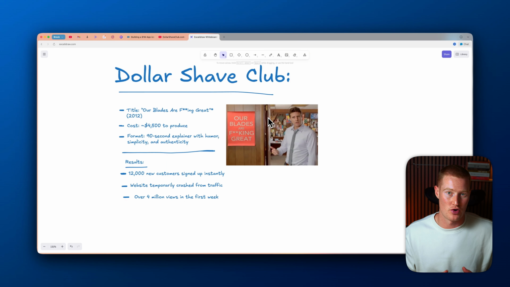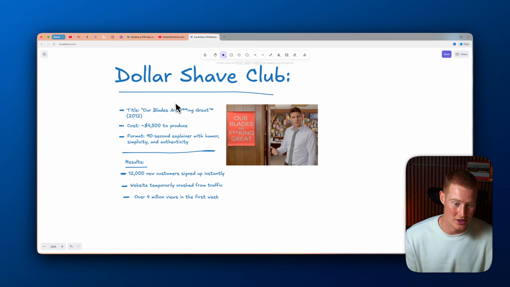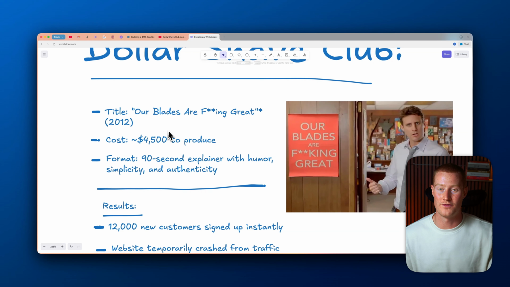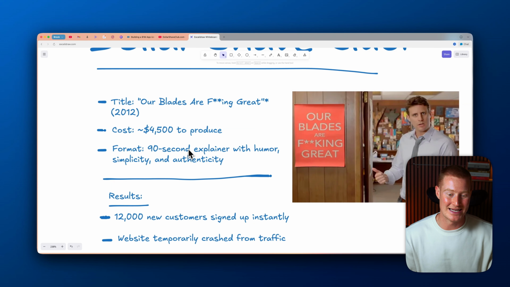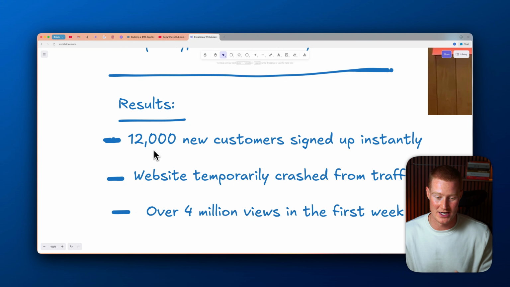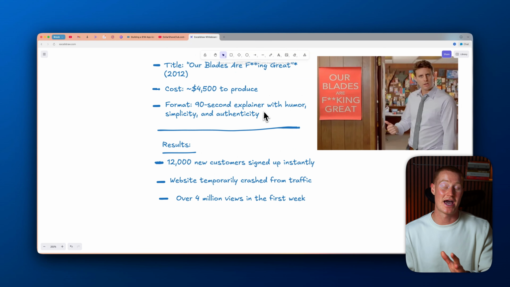All right, so let's quickly talk about a product that went completely viral based off one launch video, and we're gonna try to recreate this similar success that this Dollar Shave Club ad had. So let me talk about this right now. The title of this is "Our Blades Are Effing Great." It was made in 2012. The cost was under $4,500 to produce, and it was a 90-second explainer video with humor, simplicity, and authenticity. And the result was 12,000 new customers signed up instantly, website traffic temporarily crashed from the traffic, and over 4 million views in the first week, and that was back in 2012.